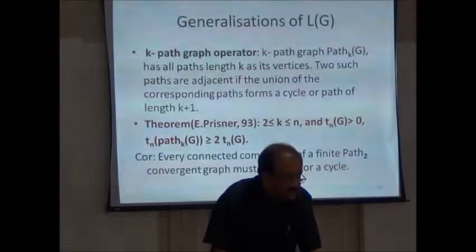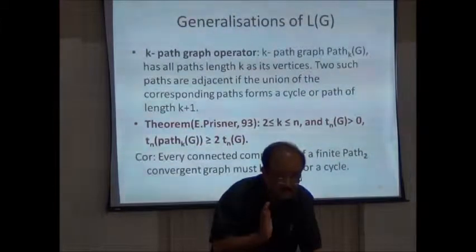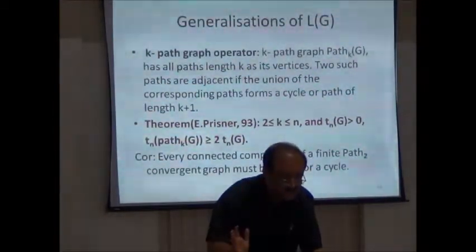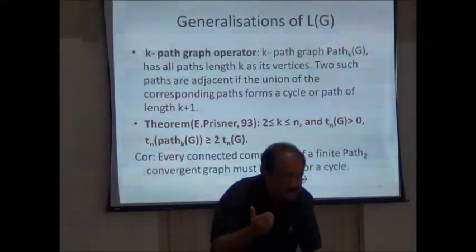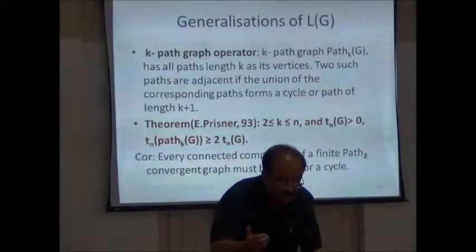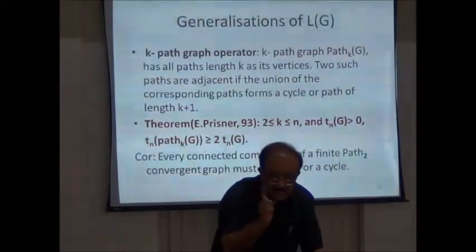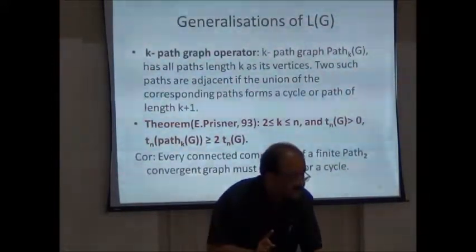Path k of G consists of all paths of length k as vertices. I say that two vertices are adjacent if, when you take these two paths, either I get a path of length k plus 1 or the union of these paths is a cycle. Then I say that the corresponding vertices in path k of G are adjacent.